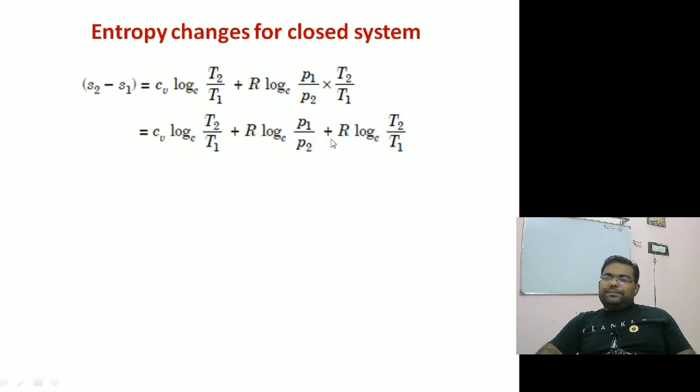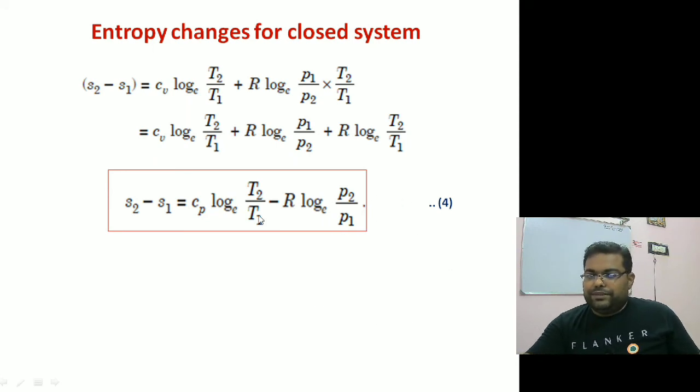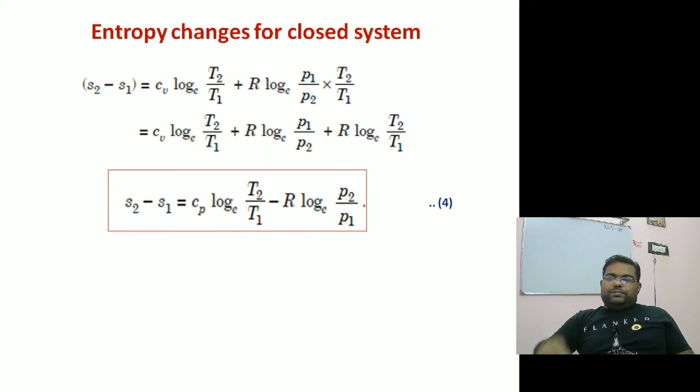You can again separate the terms, and then add this and this term together. If you add these terms, this will become Cp. So if you do so, I can write Cp ln of T2 by T1 minus R ln of P2 by P1. So I can get this general statement of change in entropy. So I got three relationships: one in terms of temperature and volume, another in pressure and volume, and another in temperature and pressure.